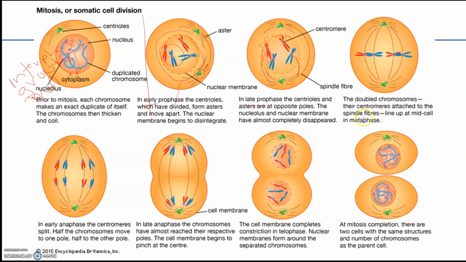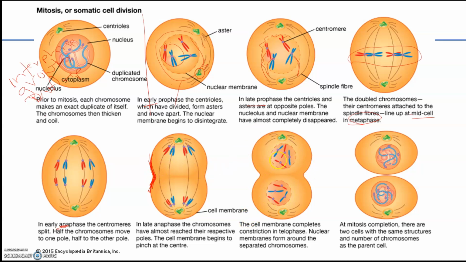In metaphase, they line up in the middle. Metaphase is characterized by these chromosomes in a single file line in the middle. Then you get to anaphase, and those chromosomes come apart. A for anaphase, apart. You want to pull them apart to opposite sides or poles. They're still being pulled apart, and now cytokinesis is beginning here. The same thing we see in binary fission, we see here where we start to invaginate.